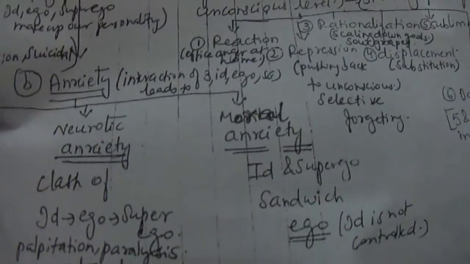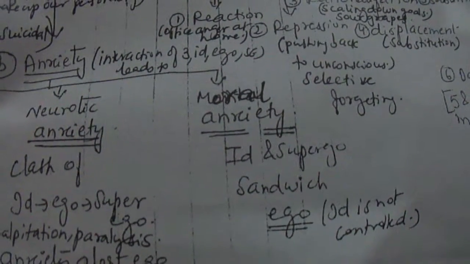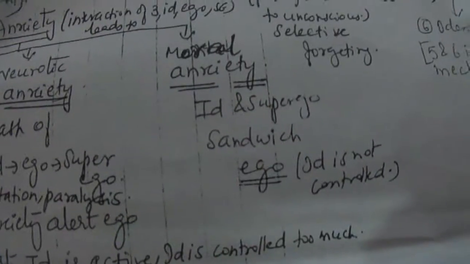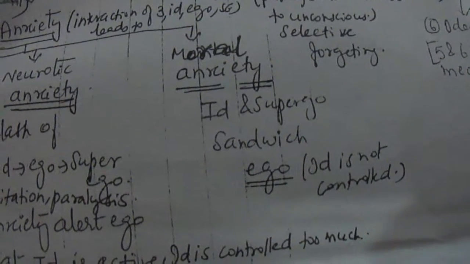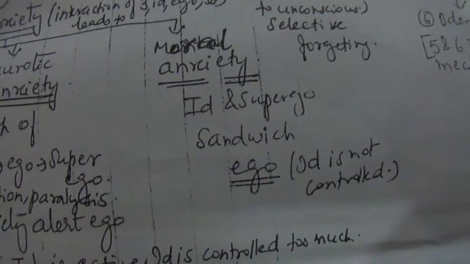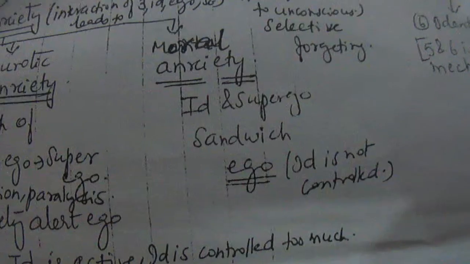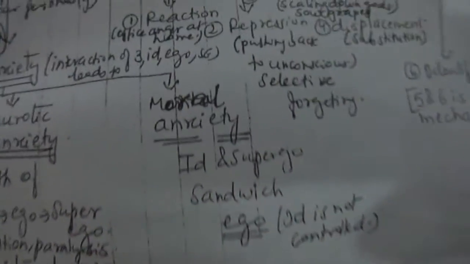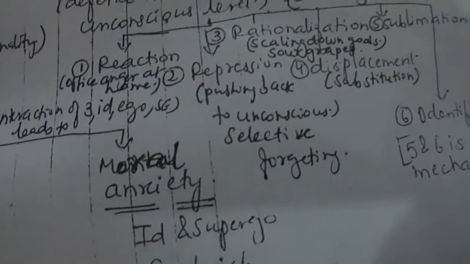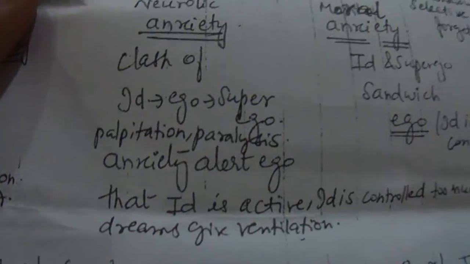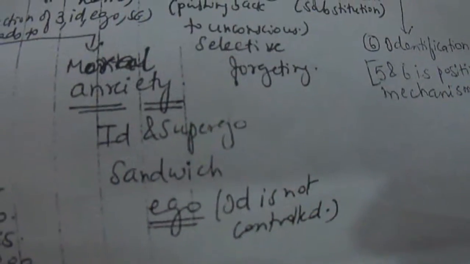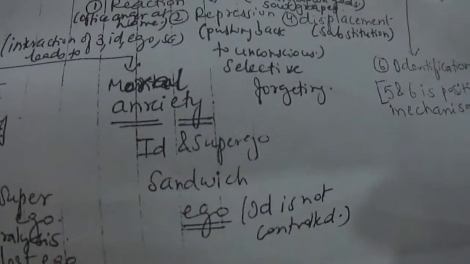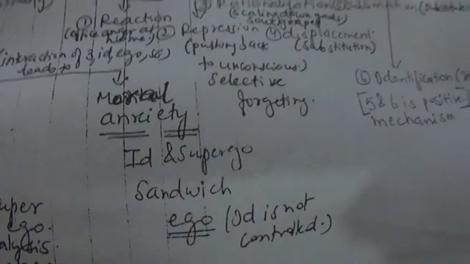Then the third one, which he divided into, is moral anxiety. He said that when id and superego sandwich ego, and id is not controlled, at that time there is moral anxiety. So here there is a clash. Here ego is completely sandwiched, and in fact he says that ego should basically be stronger.